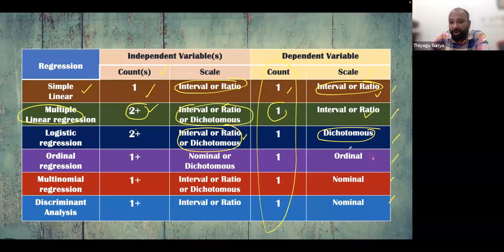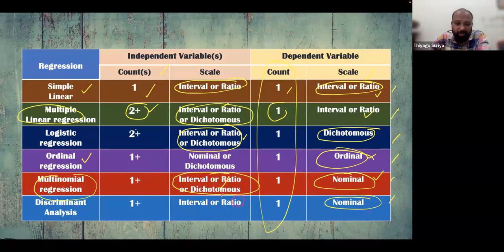That's possible. But if the dependent variable is ordinal, automatically the regression is called ordinal regression. If your dependent variable is nominal and your independent variables are interval ratio as well as dichotomous, think about multinomial, because nominal means multinomial. Ordinal is ordinal regression. Similarly, if there is a nominal variable but we have one or more interval ratio variables, then discriminant analysis. Hope you are getting some idea about different regression analyses. Any doubts? Most of the cases we are using simple linear and multiple linear only. That only I'm discussing now, because I don't have a data set for non-linear or logistic with me now.